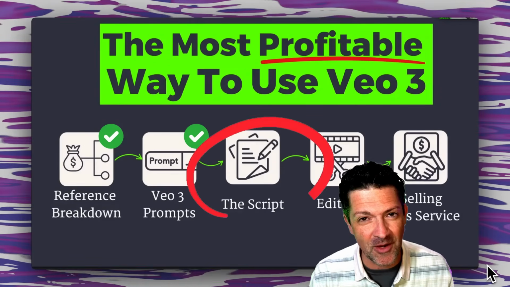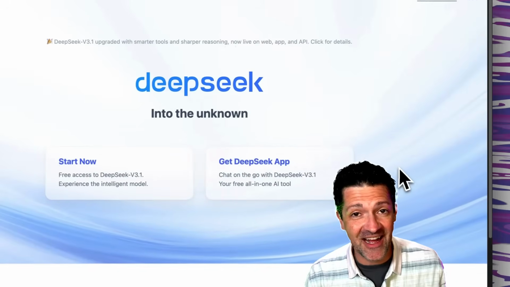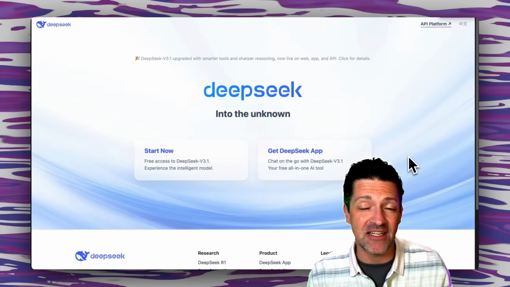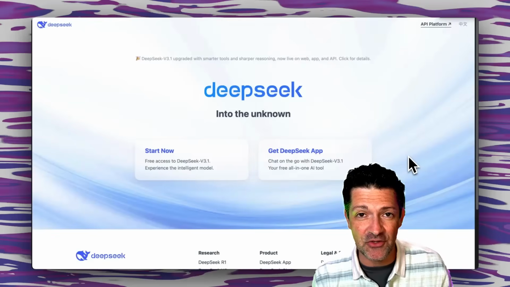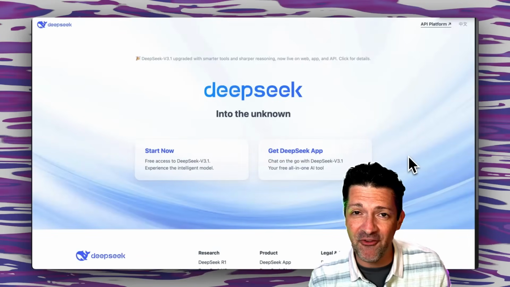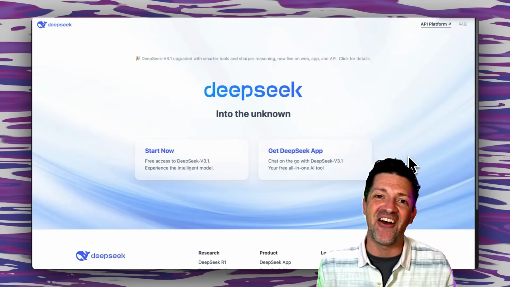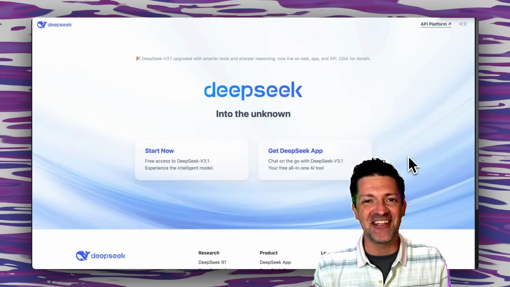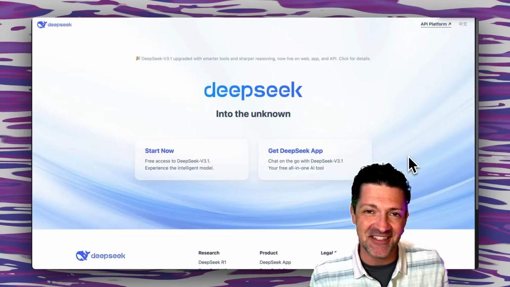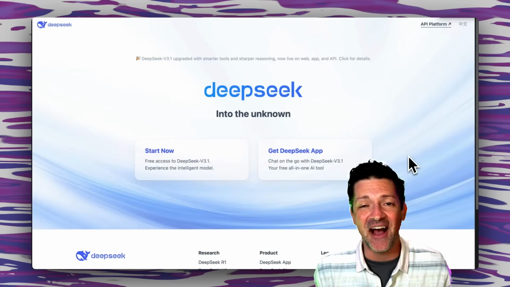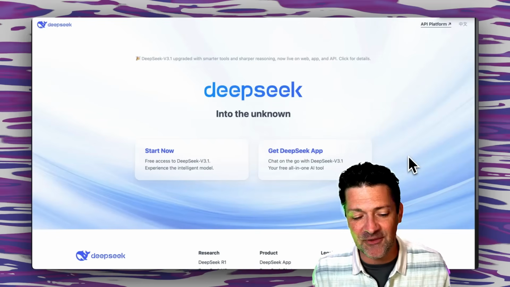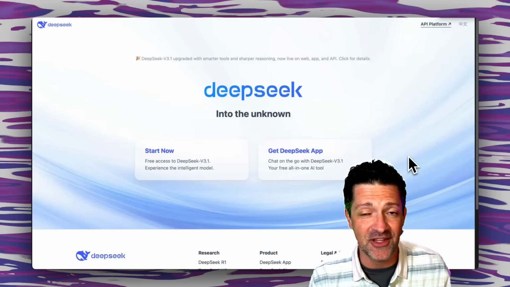Now I want to get into this script creation. The tool that I really got a lot of miles out of is DeepSeek, which I'm sure you know is the Chinese model. You can use it for free, but for whatever reason, it is hilarious. It has a much better sense of humor than our normal AI systems that we like to use, the Geminis and ChatGPTs of the world. I don't know why this is. Maybe it's lower guardrails or something like that, but it can crank out some really funny stuff.